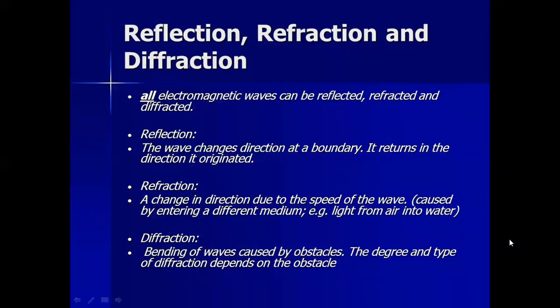So we have reflection, refraction, and diffraction. All electromagnetic waves can be reflected, refracted, and diffracted. Reflection: the wave changes direction at a boundary and returns in the direction from which it originated. Refraction: a change in direction due to a change in the speed of the wave caused by entering a different medium, such as light from air into water. Diffraction: bending of the waves caused by obstacles. The degree and type of diffraction depends on the obstacle.